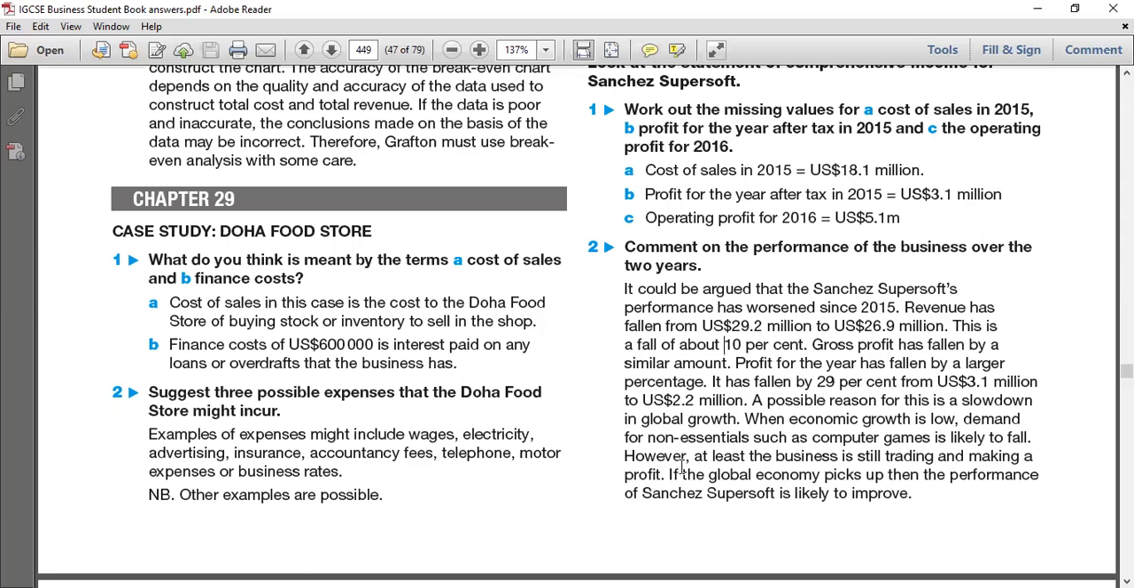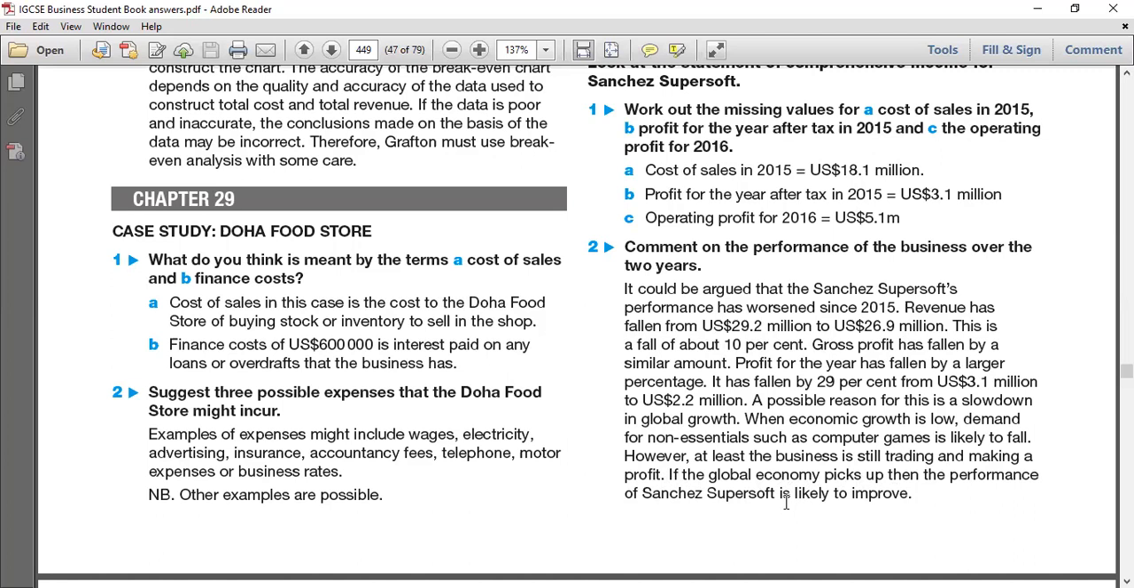However, look at the evaluation. However, at least the business is still trading and making a profit, even though the situation is worsening. You have to say at least one good point in the evaluation. Because from the beginning you're talking about the bad points: this is bad, this is bad, this is bad. But at the end you give, however, one good point, mentioning at least the business is still trading and making a profit. At least they're surviving. If the global economy picks up, then the performance of Sanchez SuperSoft is likely to improve. And they're giving one good point with a good speculation: if the global economy picks up again, because if it recovers, you can say the performance of Sanchez is again likely to improve, right?